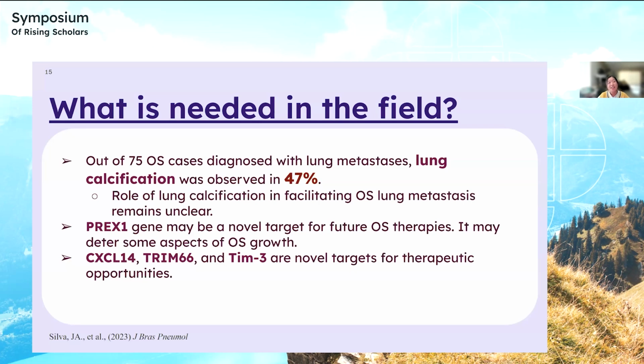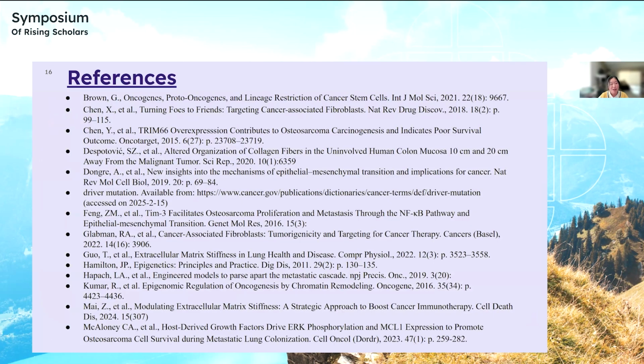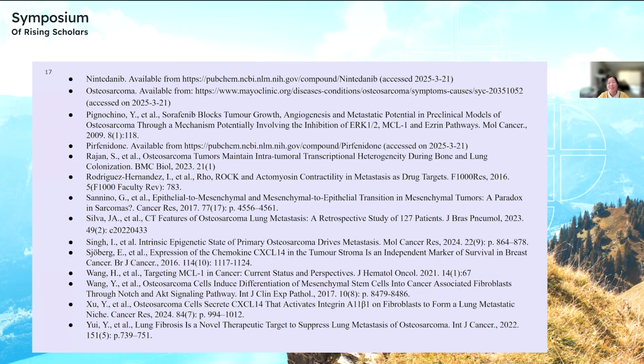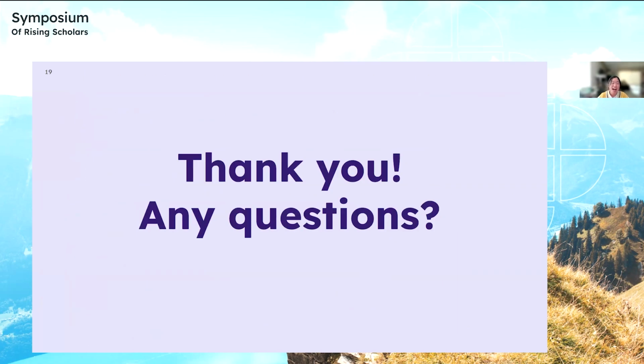And of course, any of the genes or the extracellular signaling molecules I mentioned, for example, the PREX1 gene or the CXCL14, TRIM66, and TIM3 signaling molecules, are all novel targets for future therapeutic opportunities to solve this very difficult disease. Here are my references for my information, and I would like to thank everyone for listening. I hope this presentation was enlightening.